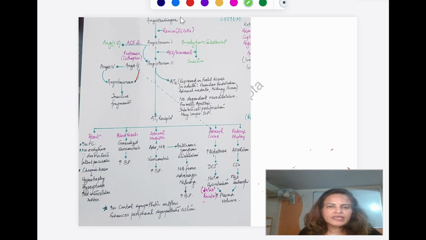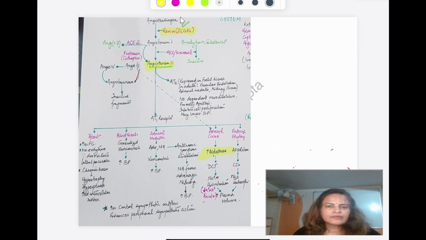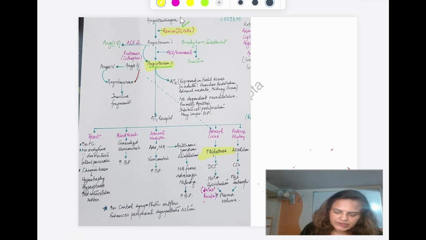So what is the renin, angiotensin, aldosterone system? How does it work? It is all three: renin, angiotensin 2 and aldosterone. Renin is going to convert angiotensinogen into angiotensin 1, and then the angiotensin converting enzyme is going to convert angiotensin 1 into angiotensin 2.